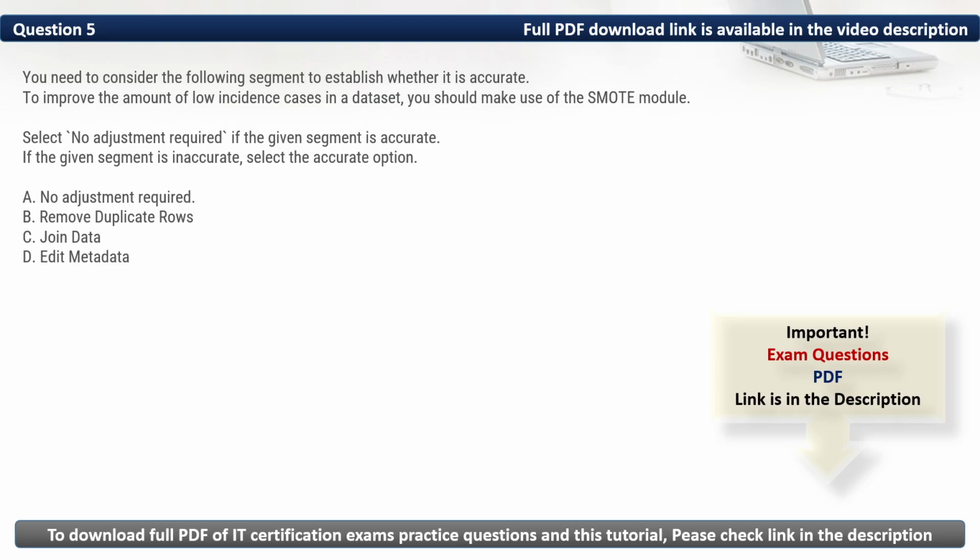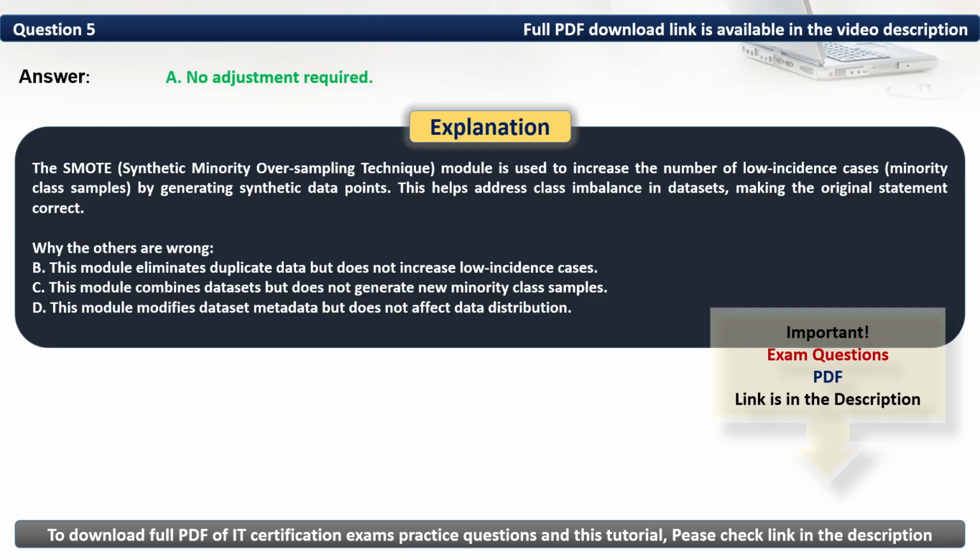As such, the accurate option is no adjustment required. Thus, the correct option is A. The Smote module is used to increase the number of low incidence cases by generating synthetic data points. This helps address class imbalance in datasets, making the original statement correct.